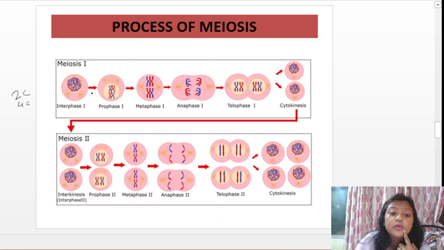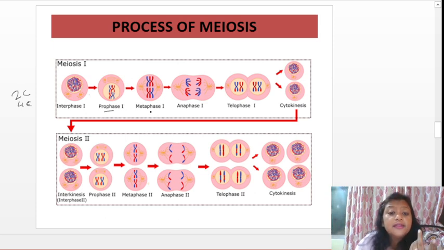So in the initial stage, 4 chromatids and 2 chromosomes are there. And here the chromosomes will exchange information by the process known as crossing over. After crossing over occurs, it's a bit more complicated than the mitosis stage. Here recombination is occurring, crossing over is taking place, in prophase 1.